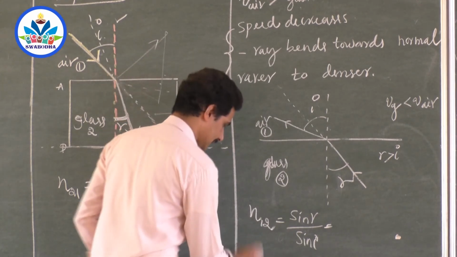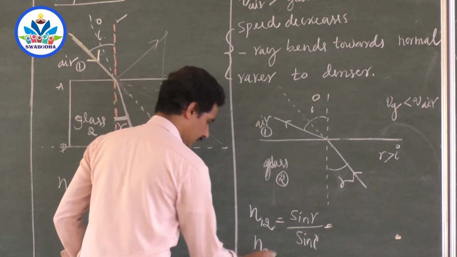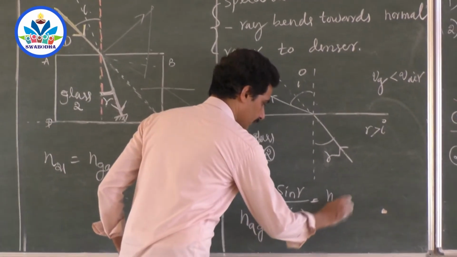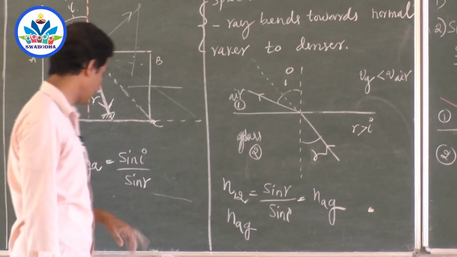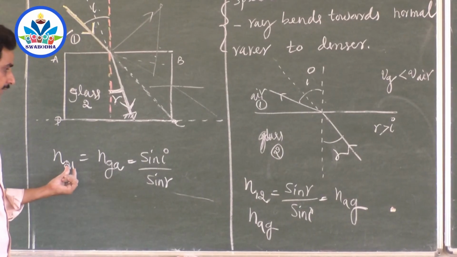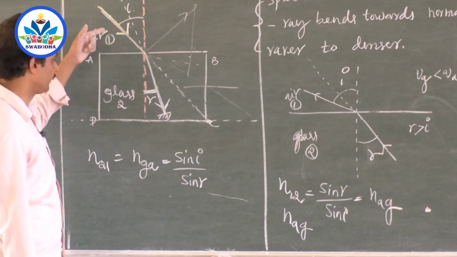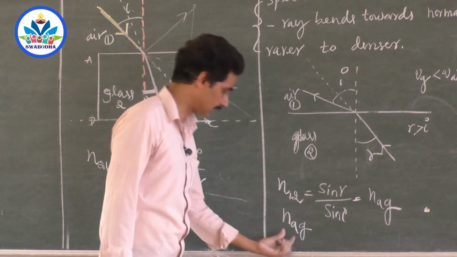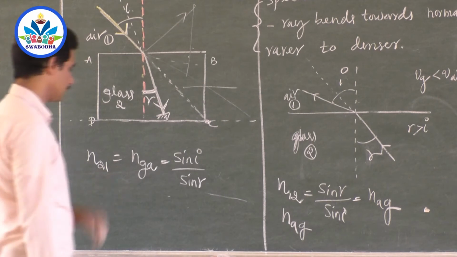So I can write this as n of air with respect to glass, because refraction is occurring in air here. So the refractive index of air with respect to glass, when the light travels from glass to air, is n21 always, right? n21, the refractive index of the second medium with respect to the first medium. Here it was glass refracting, air first, so n_GA. Here it was air refracting and glass first, so n_AG. This is sin R by sin I, this one. And you compare this one.